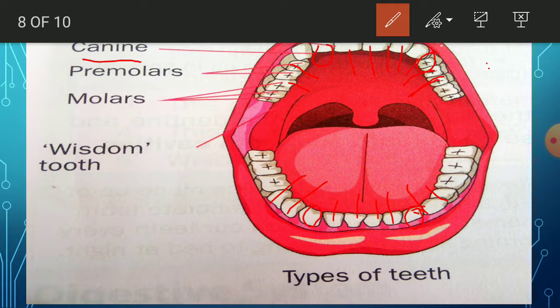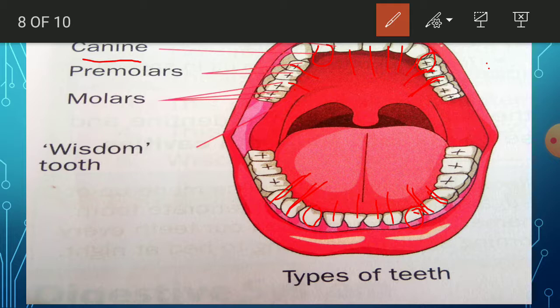You just see 1, 2, 3, 4. 4 in upper jaw finished. After this, this one, this and this. These are 4 in lower jaw. These are called the premolars. After that, molars. Molars are present just behind the premolars.